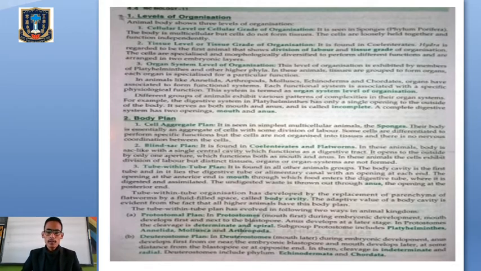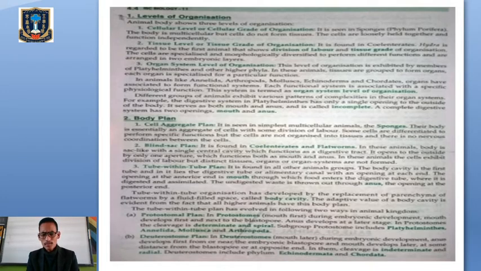So remember, we have 3 levels of organization. One is the cellular level, which is seen in the phylum Porifera, sponges. Then we have the tissue level of organization, which is found in Coelenterata. Then we have the organ system level of organization, which is seen from the members of the phylum Platyhelminthes to the higher phyla.